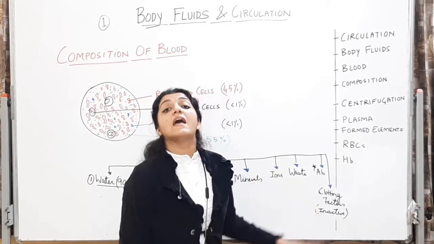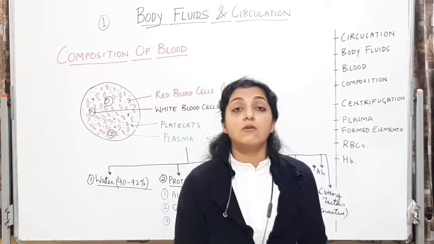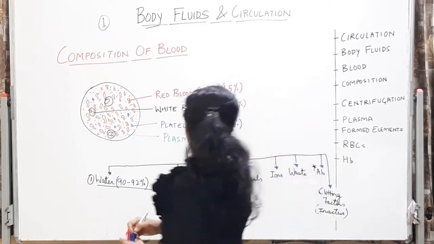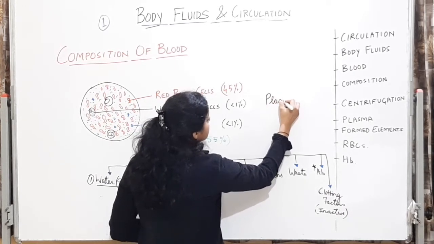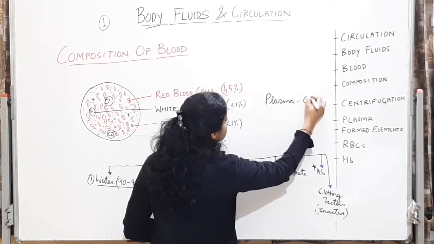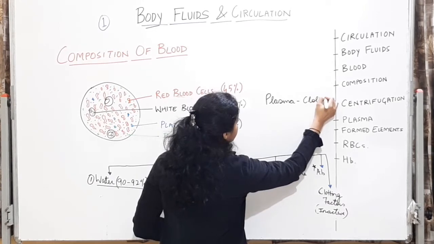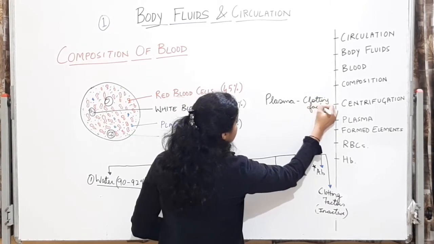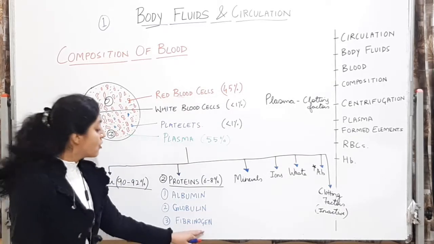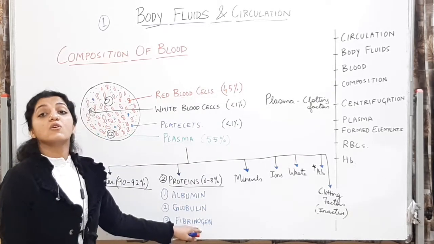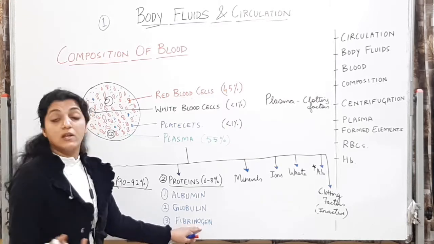Important MCQ. Now, plasma without the clotting factors. Plasma, if plasma में से clotting factors remove कर दें, minus the clotting factors, or for that matter minus the fibrinogen, because fibrinogen is going to be used, is going to help in coagulation or clotting of blood.